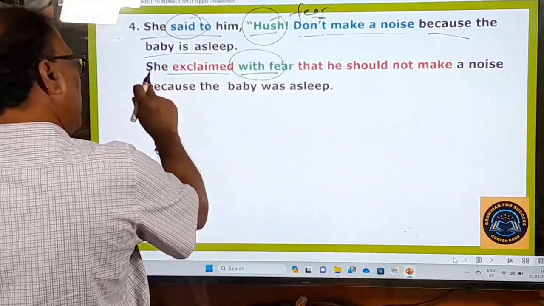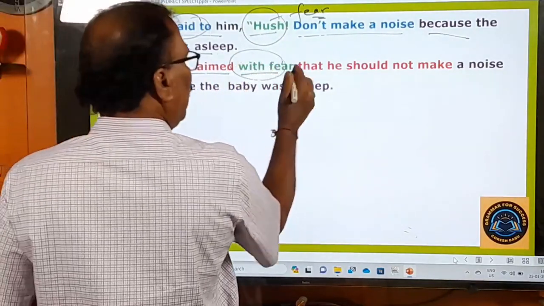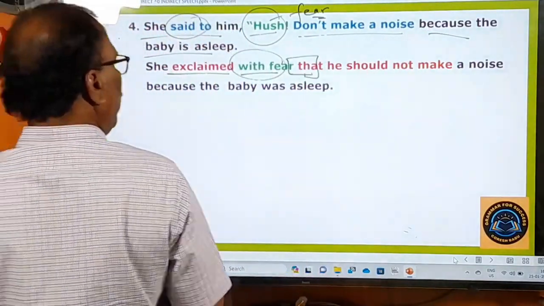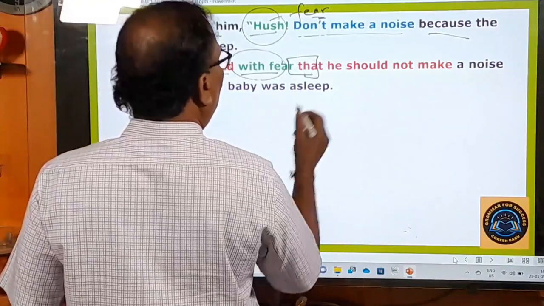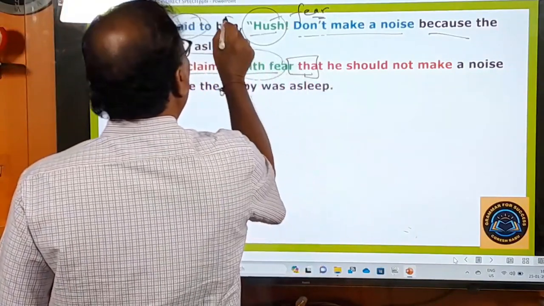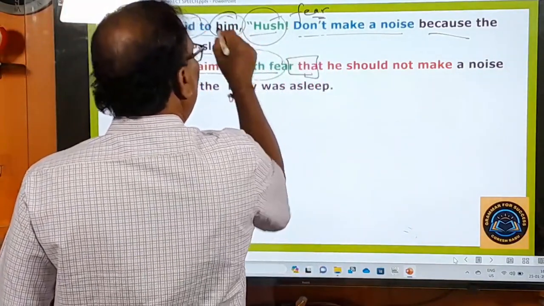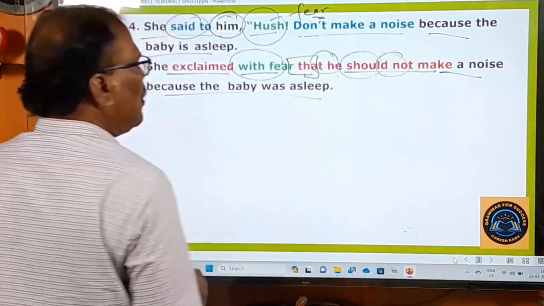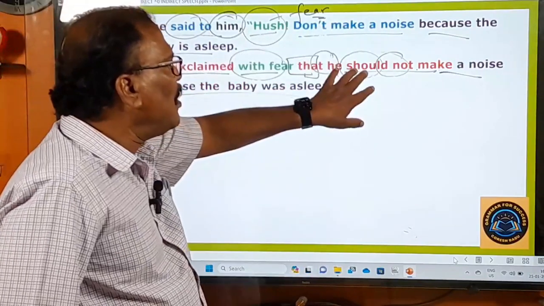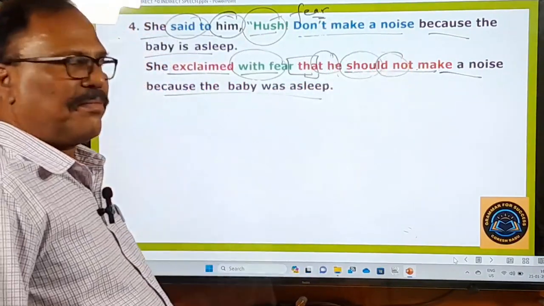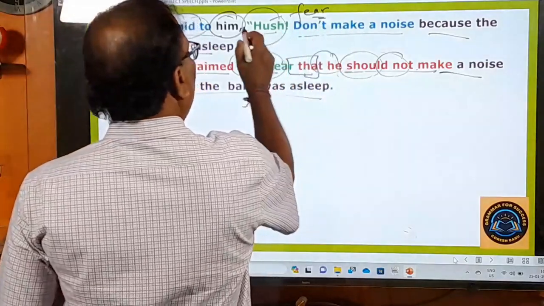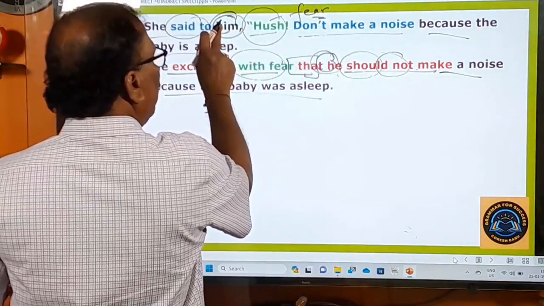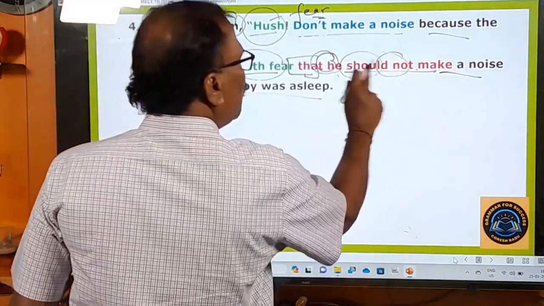So that's why the sentence is, she exclaimed with fear that he should not make a noise because the baby was asleep. Don't make a noise means he should not make a noise. See how don't make a noise is turned into he should not make a noise. According to this, don't becomes he should not, because the subject of him is he.